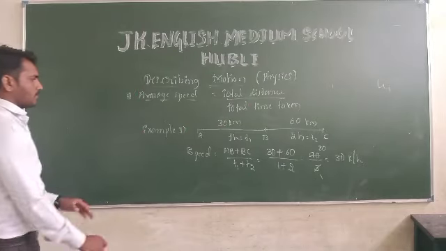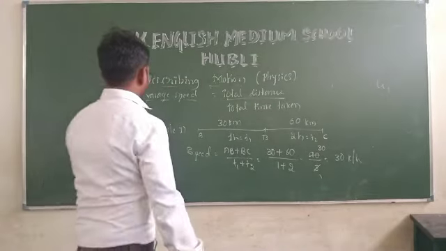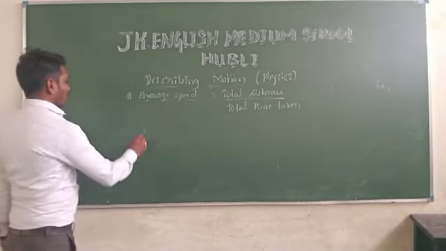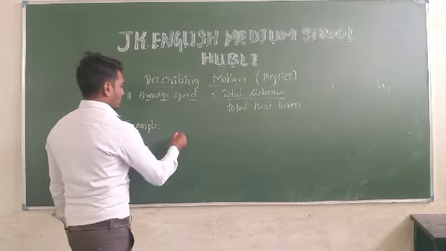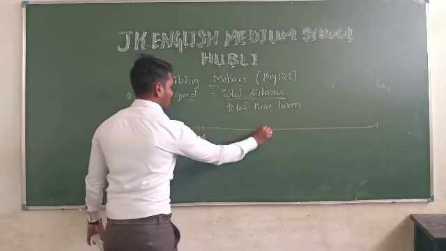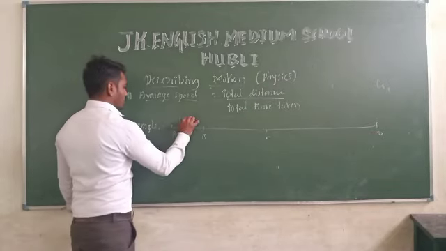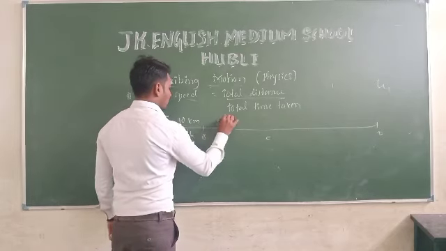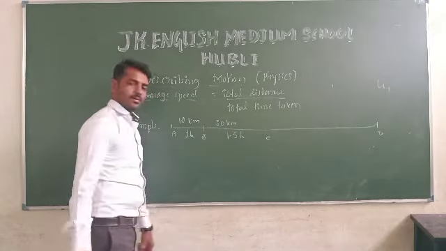So let us take one more example. Okay, I will run this and show you one more example. Example number 2. A to B, B to C and C to D. First, 10 kilometers in 1 hour. Next one, 30 kilometers, so here we can get 1.5 hours.